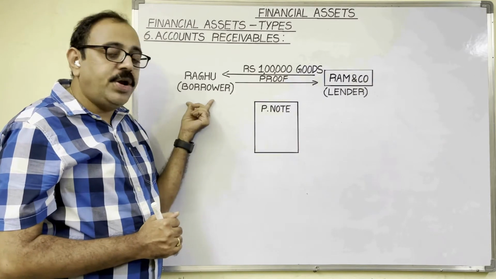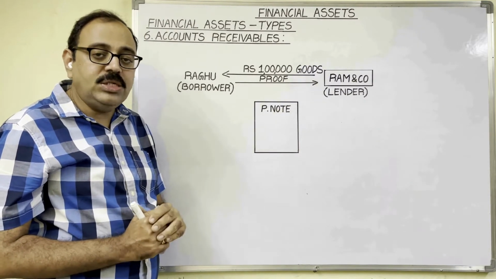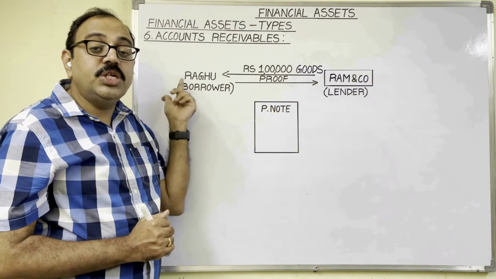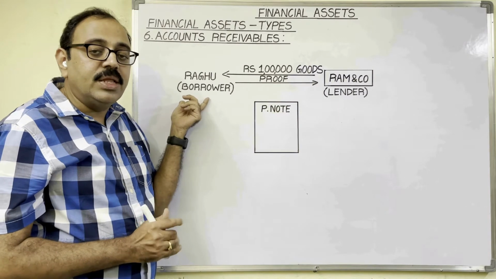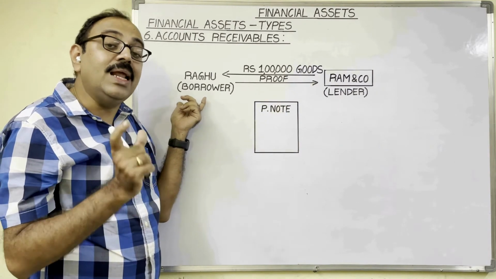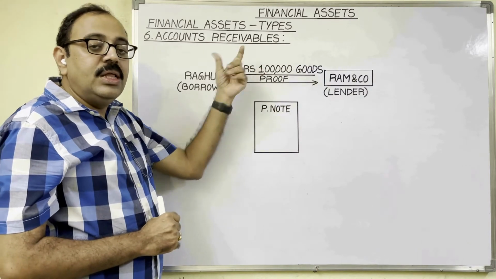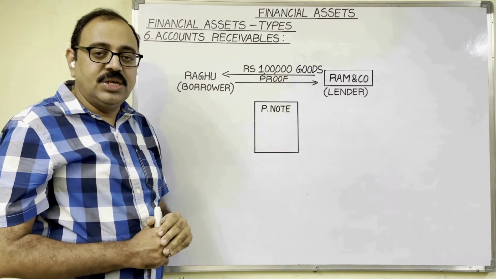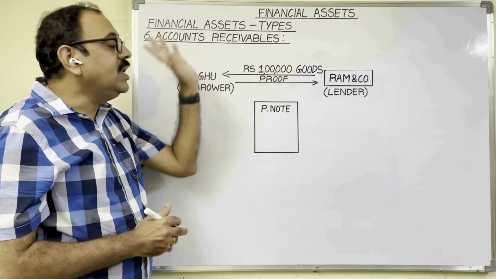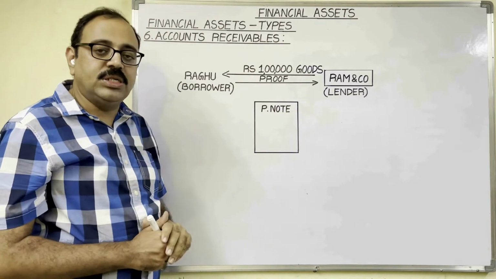From the borrower's point of view, the same bill acts as bills payable, because in future the borrower is going to pay the money on that particular bill. So to the borrower, bills payable is considered a liability. So in case of accounts receivables, that written proof may be a promissory note or bills of exchange. These two come under financial assets. So this is about the sixth point, accounts receivables.